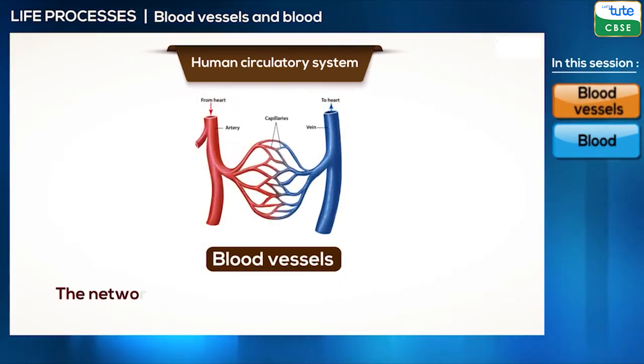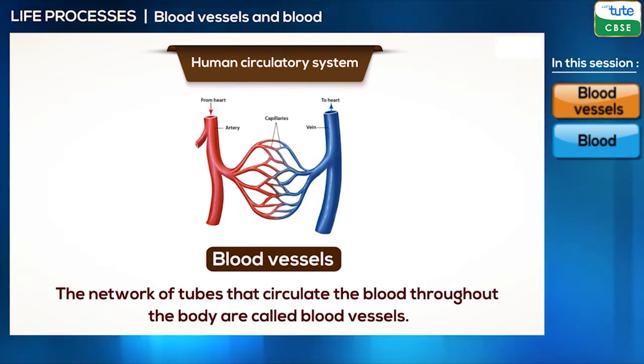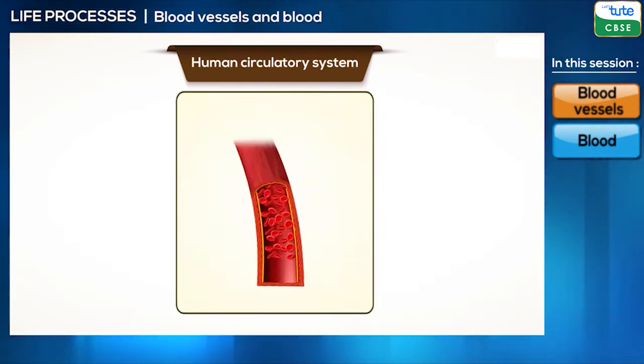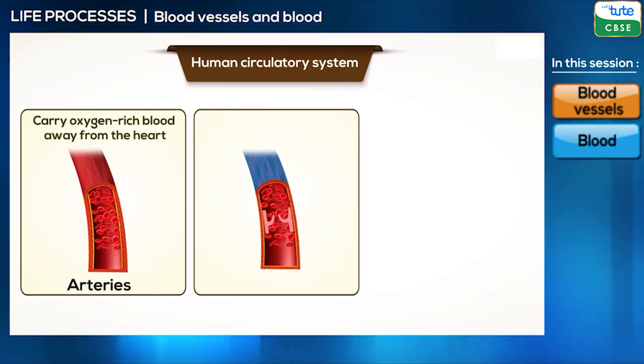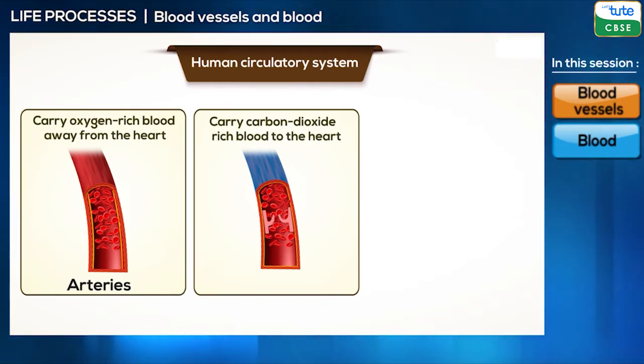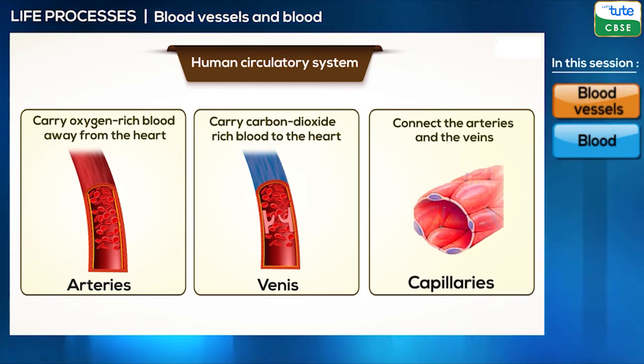The network of tubes that circulate the blood throughout the body are called blood vessels. These blood vessels are of different types. The ones that carry oxygen-rich blood away from the heart are called arteries. The blood vessels that carry carbon dioxide-rich blood from different body parts back to the heart are called veins. The tiny blood vessels that connect the arteries and the veins are called capillaries.